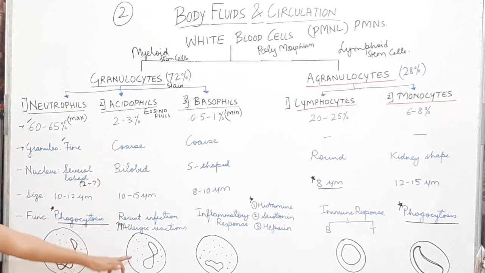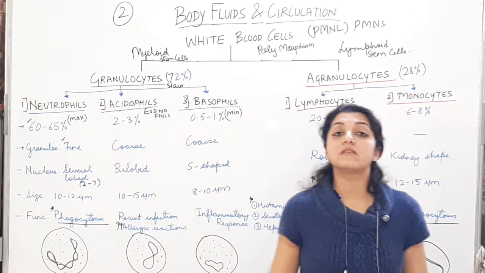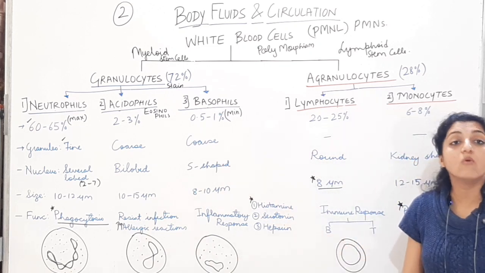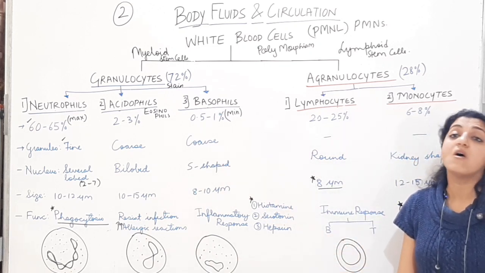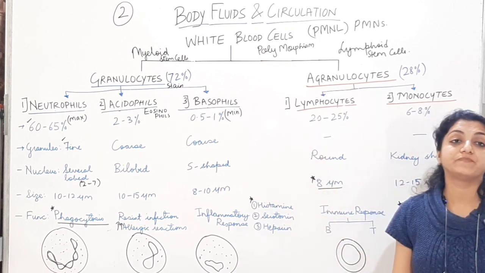You should be drawing these simple diagrams by which you will understand what each cell is, what is the characteristic of each cell, what is the function, alright? And how do they get their names like this, and what is the percentage. This is what is expected from you. Nothing more than this chart is expected from the WBC part from you all, okay?